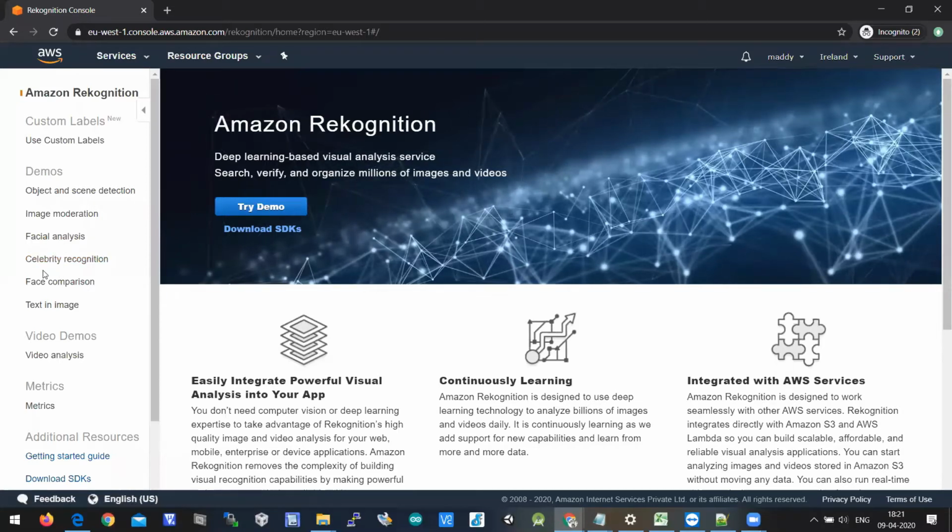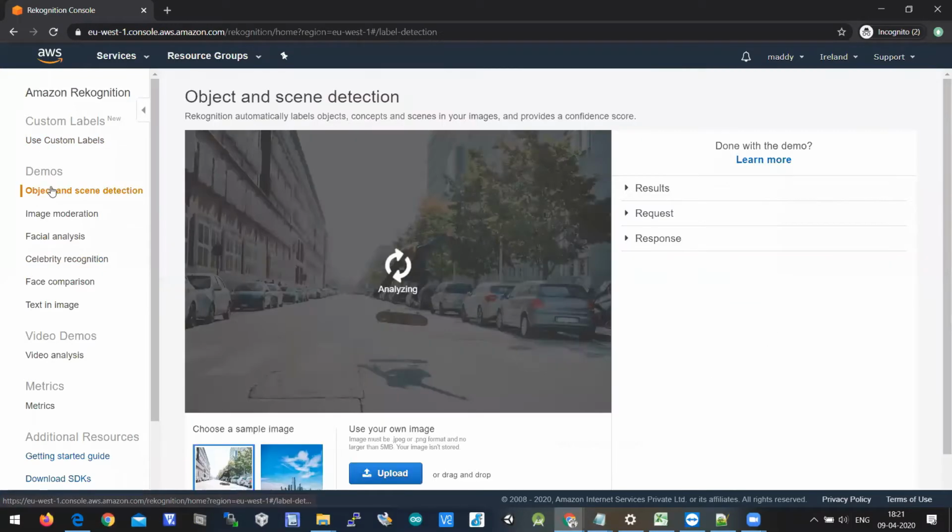You can go for celebrity recognition and face comparison. Text and image and video analysis is also there. These are the different use cases where people check whether Amazon Rekognition will fit into their application or not.